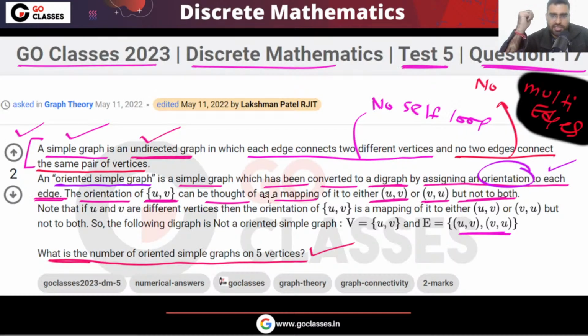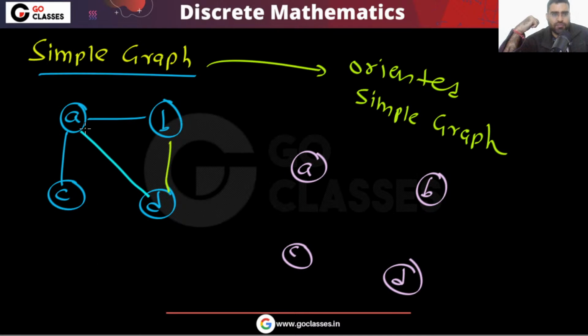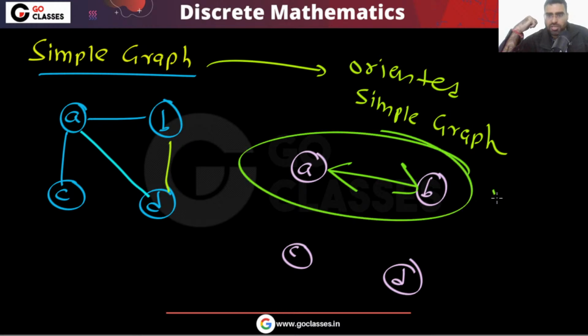But the question is saying that if you have this edge, then either you can give the direction from u to v, or you can give it from v to u, but not both. For example, for this edge, you can give the direction from a to b, or from b to a, but you cannot do this. This is not allowed. Is this clear?